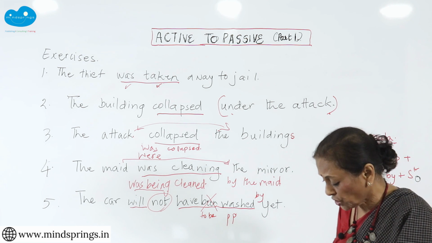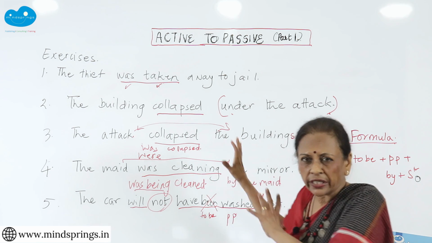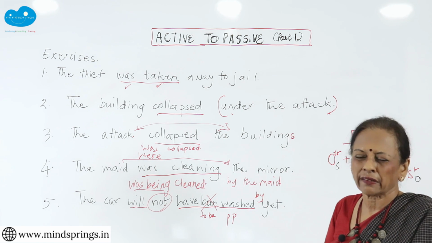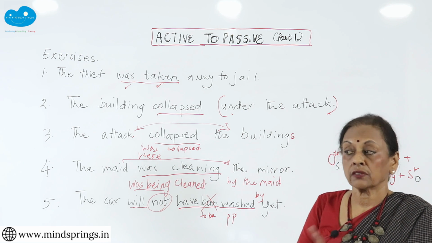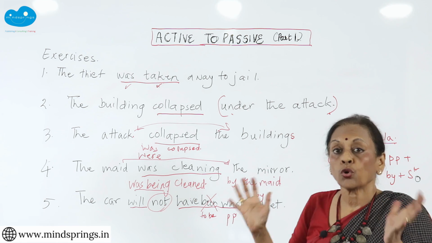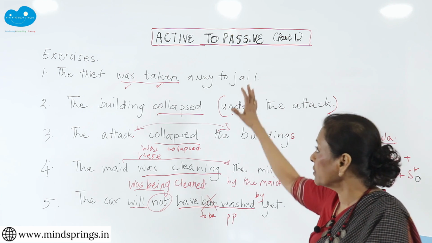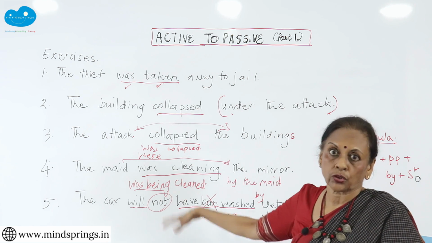So we've done a lot of work today. We've looked at all the complications that are there. We've realized that you can't just look at the verb and say transitive, intransitive. You have to check whether there is an object. So all that I taught you in the earlier part, we've actually checked it out.